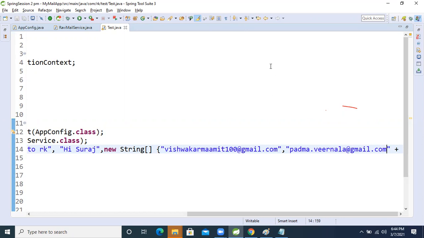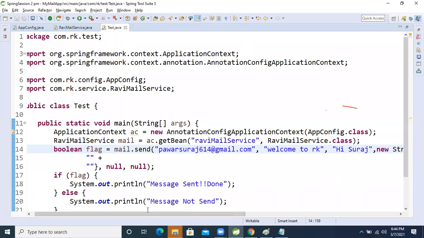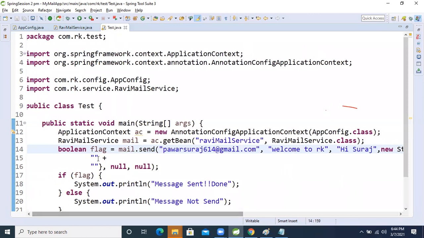Okay, no problem. People are not giving, right? So, okay, someone is giving. Okay, now fine. Vasu, you will get the BCC message, right? You will get it because you will not be able to see others. I'm sending to others also, but you can't see them. You will just get the mail personally.